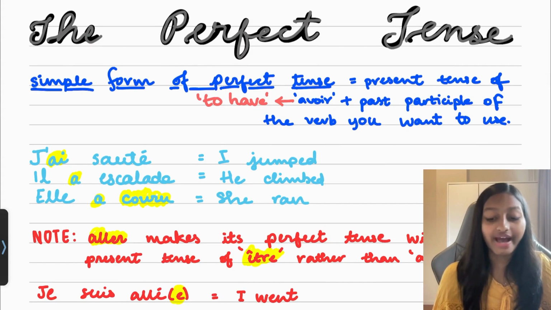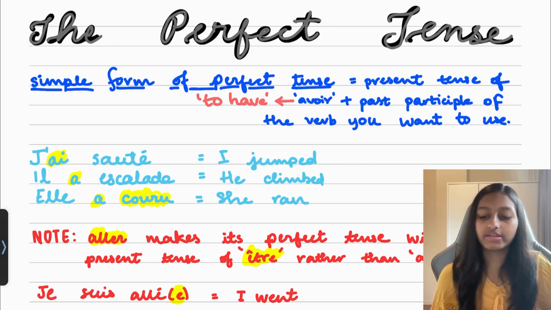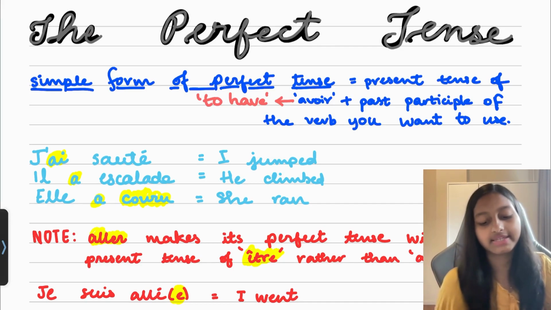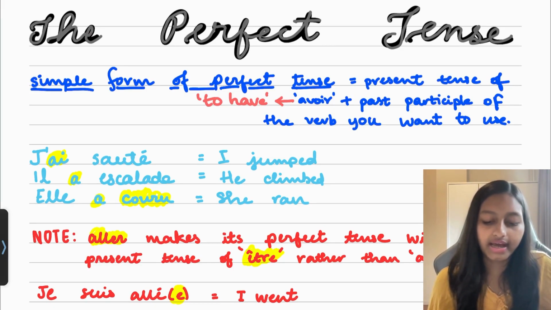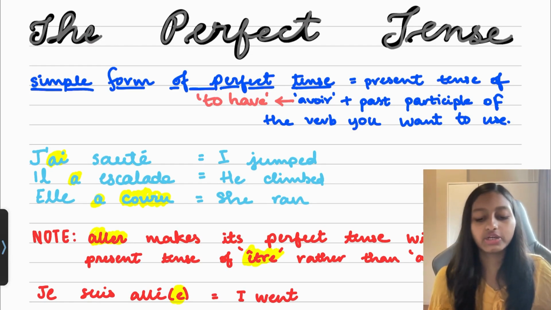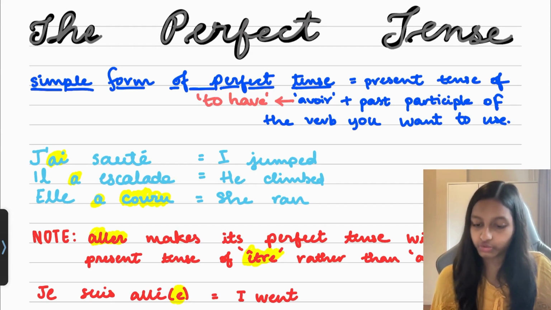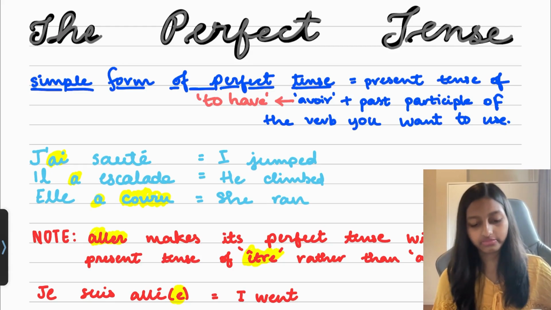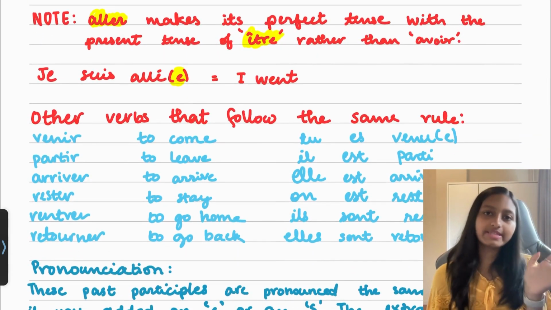Now the examples are given in light blue here. J'ai sauté, which means I jumped. You can see that sauté is the past participle of the verb we wanted to use, and ai is the conjugation of avoir, which is done with je. Il a escaladé, he climbed. So a is the conjugation of avoir for il. Escaladé is the past participle of the word we wanted to use, which is to climb. Elle a couru, she ran. A is again the conjugation of avoir, and couru is the past participle of the verb, which is courir, to run.